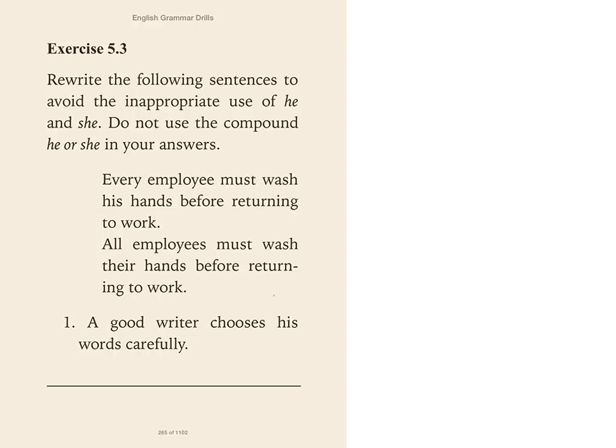In this exercise, it says rewrite the following sentences to avoid the inappropriate use of he and she. Do not use the compound he or she in your answers. So when you rewrite these sentences, I do not want you to write he or she. That is not okay because usually it's clumsy, and we want to avoid that. So we want to either pluralize the noun, or if the noun cannot be pluralized, we want to make sure that we can say it in a way where we can avoid this usage right here. All right? So let's take a look at the example that they give.